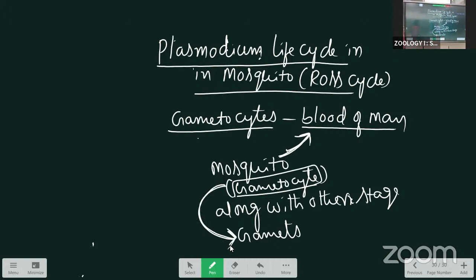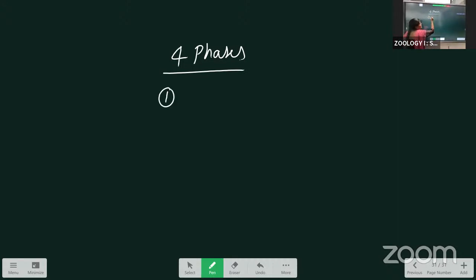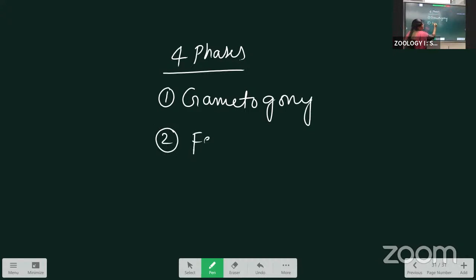Next, in the mosquito phase, mainly three phases... no, in the Ross cycle there are 4 phases, not 3. In the life cycle of Plasmodium in mosquito, or the Ross cycle, the 4 phases are called as follows. I will draw the diagram afterwards. The first one is called gametogony. The second one is called fertilization.